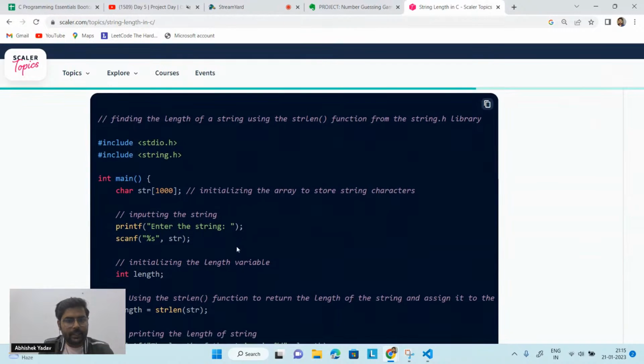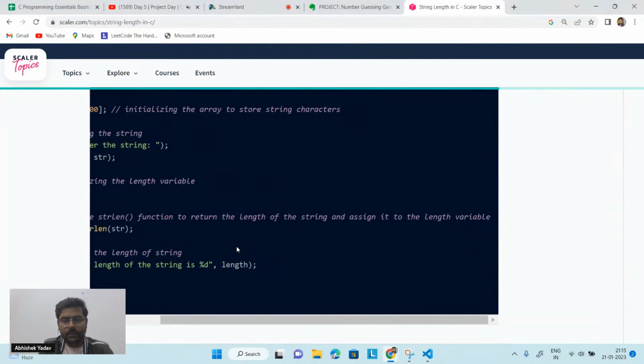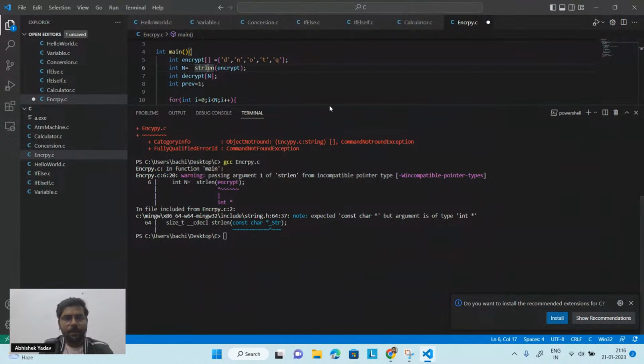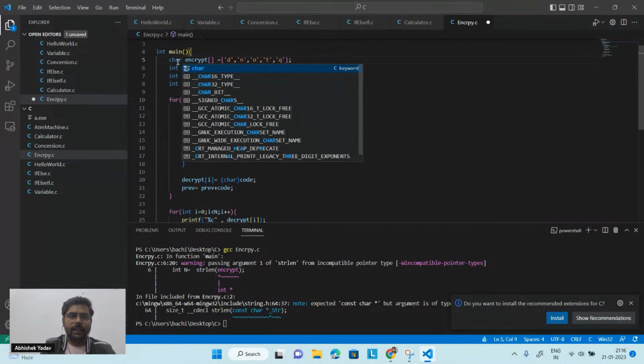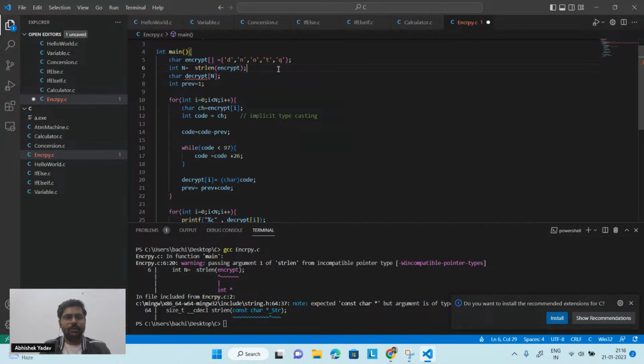So please write in the chat, guys, why I'm getting the wrong answer here. Length, I assign it to the length variable. Okay, int n will give me what? Oh, sorry. Basically why I'm getting this error is because here this will be character type, right? Character here, and this will be character type, right? Now it is clear. So here I have to take character because I am storing character value, right?